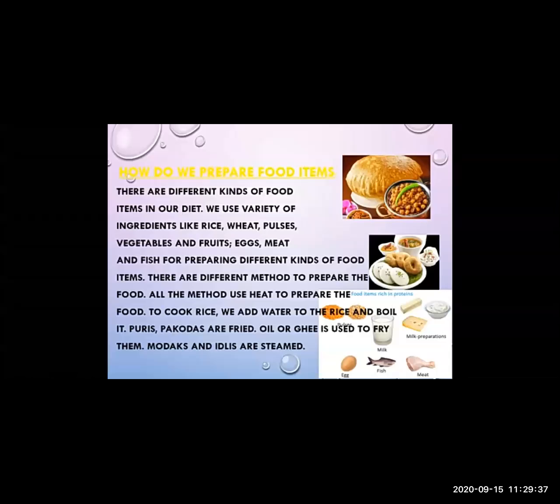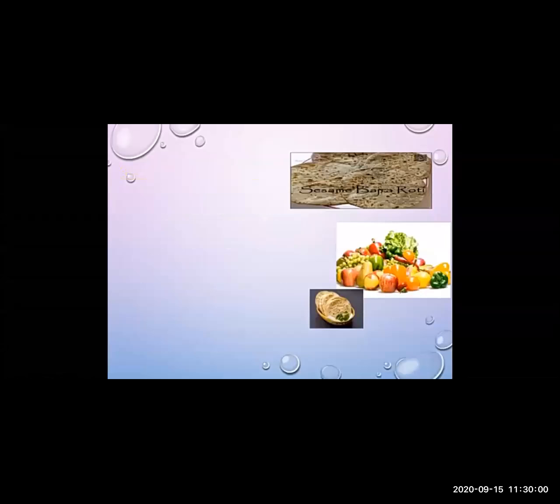There are two ways of frying food. In deep fry, we use lots of oil. The food is completely inside the oil. In shallow fry, we need less oil. We sprinkle some oil around the food as we cook it. Bhakris are roasted.